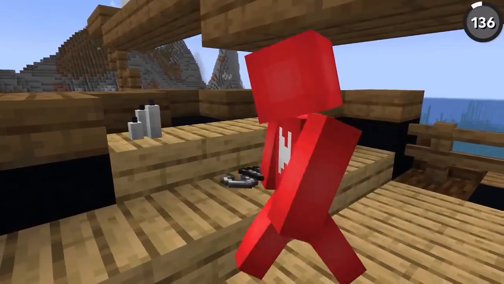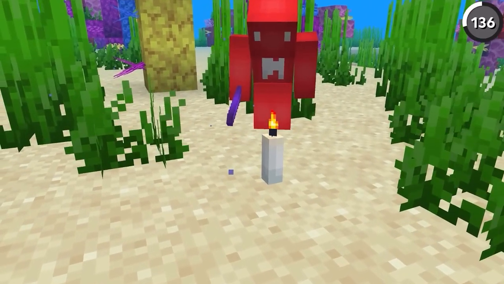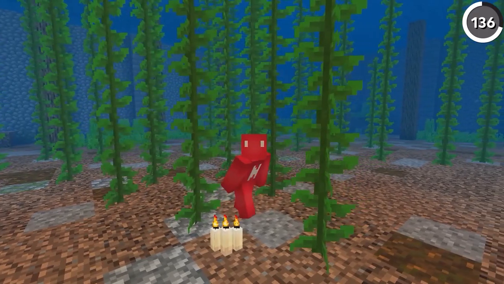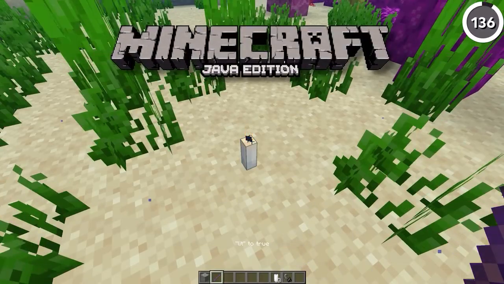In vanilla Minecraft, it's entirely possible to have a candle that's lit on fire even when it's underwater. And with the NBT tags like so, we can summon in that candle. Or if you're in Java, just use a debug stick like so.